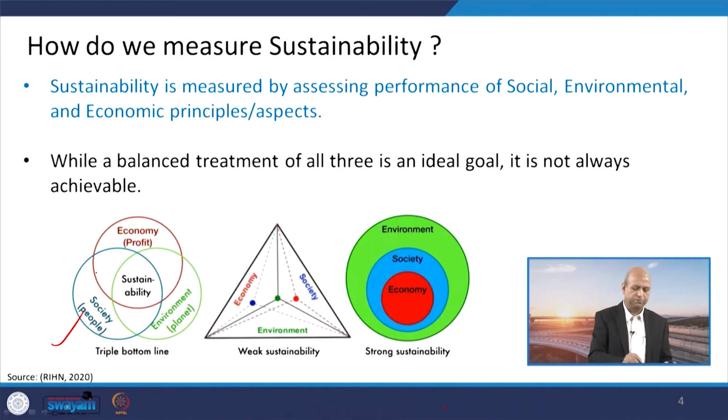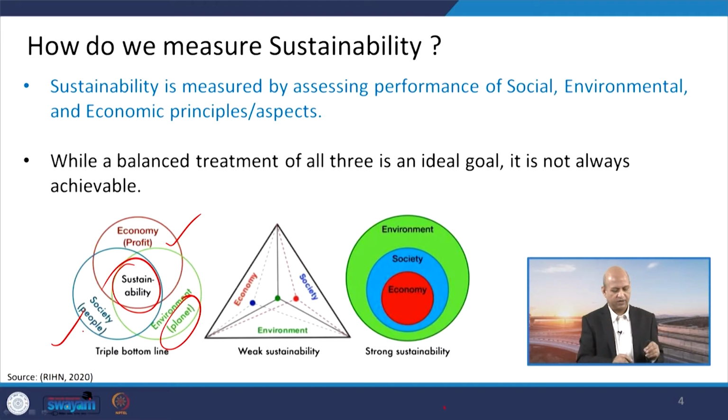Now, when we talk about how we measure sustainability, we see three major aspects of sustainability: social, that is related to people; economy, that means it should be profitable, it should not make losses; and environmental, that means the complete ecosystem is not harmed by this activity, or is being damaged. When we see the triple bottom line, sustainability is basically achieved by the marriage of these three aspects.